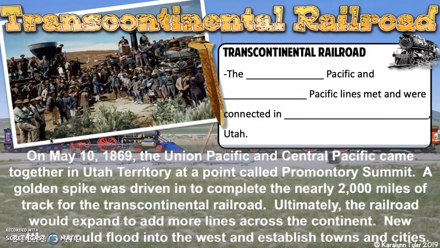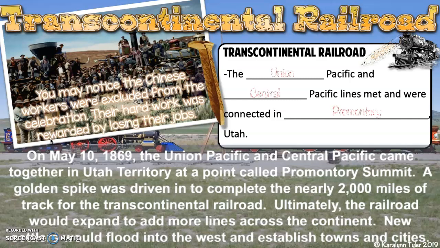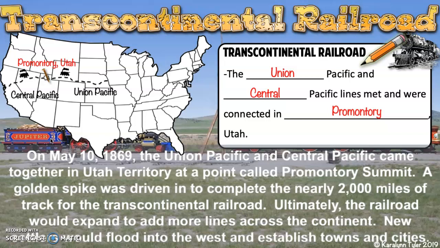On May 10th, 1869, the Union Pacific and the Central Pacific Railroads met together in Utah Territory at a point called Promontory Summit. A golden spike was driven in to complete the nearly 2,000 miles of track for the Transcontinental Railroad. Ultimately, the railroad would expand and add more and more lines across the continent. New settlers would flood into the west and establish towns and cities. So please label Promontory, Utah on that map and add information for the Union Pacific and Central Pacific lines meeting at Promontory, Utah on page 4.